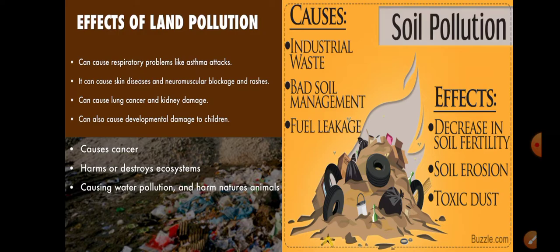It can harm or destroy the ecosystem. This is very important, because obviously if land is polluted, it is going to disturb the ecosystem, because you know that in the ecosystem the different spheres, the biosphere, the hydrosphere, everything is very important. And if your land is getting polluted, obviously the ecosystem will be unbalanced.